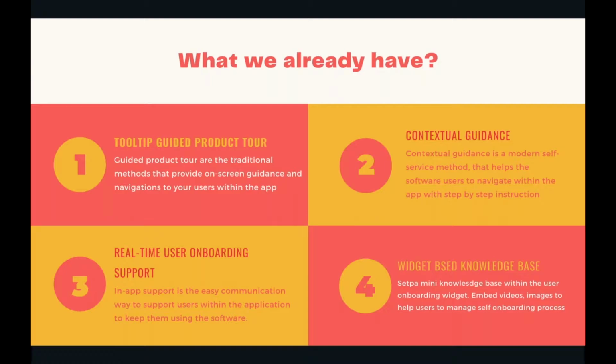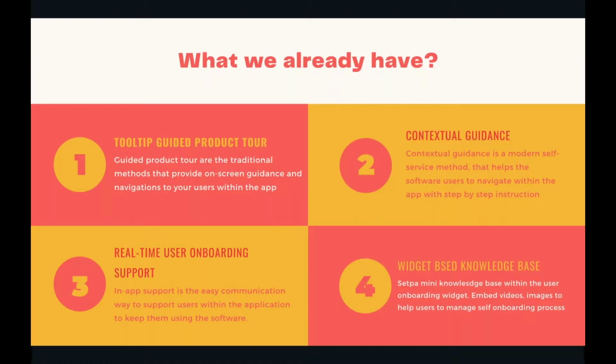This enhances the user's ability to manage self-service onboarding activities. Along with it, we introduced a method called contextual guidance. Contextual guidance is a modern self-service method that helps software users navigate with step-by-step instructions. We are familiar with knowledge bases where we define options: point 1, the user needs to do this task; point 2, the user needs to do this task. That is the kind of contextual guidance we generally have. With Dash Google, you can do that too.